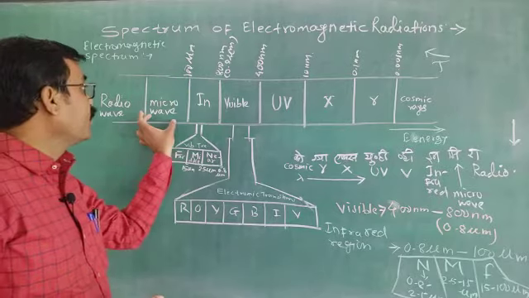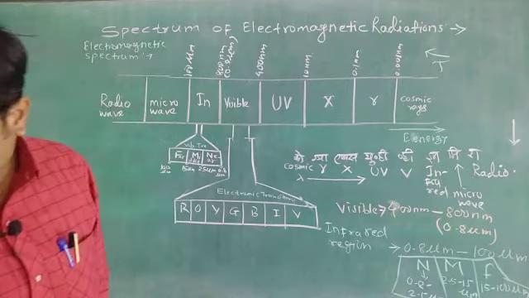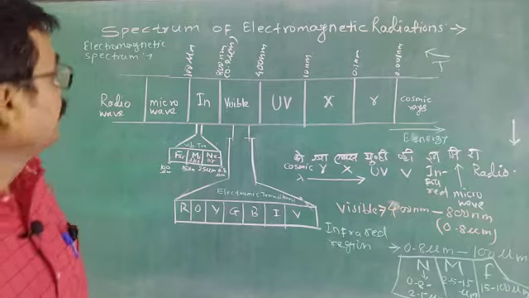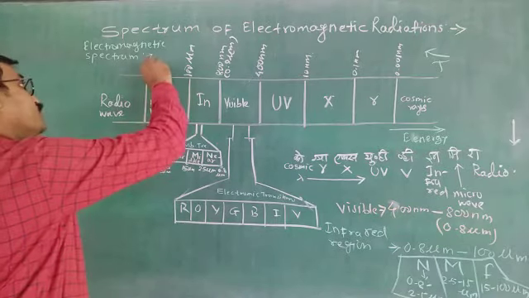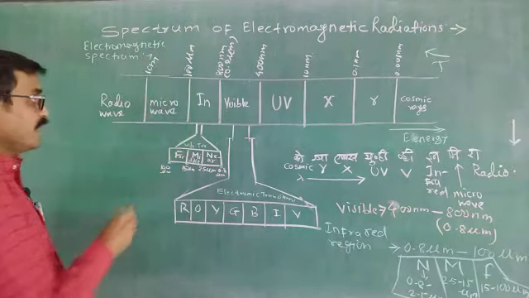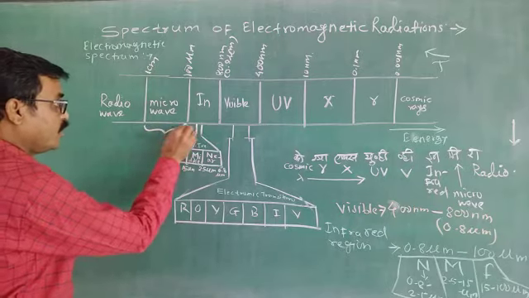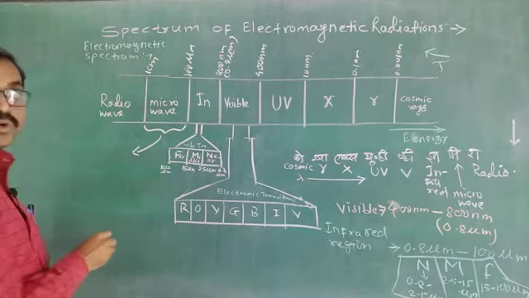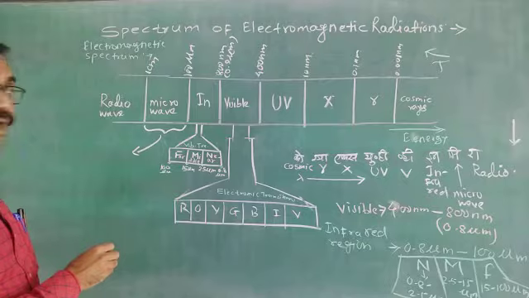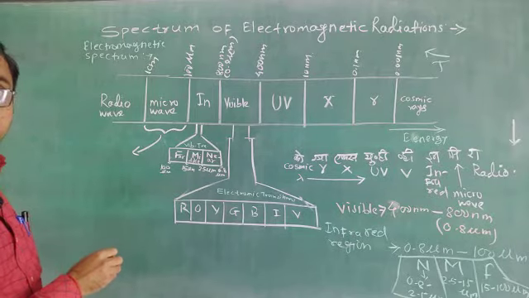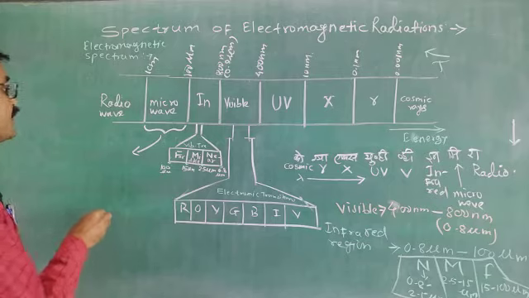Later on, the microwave region. This microwave region is related to 100 nanometer to 1 centimeter, and it is also called the rotational region. Why rotational?